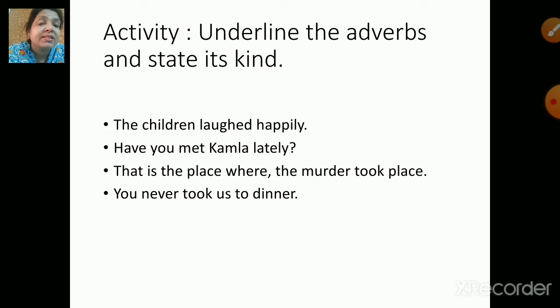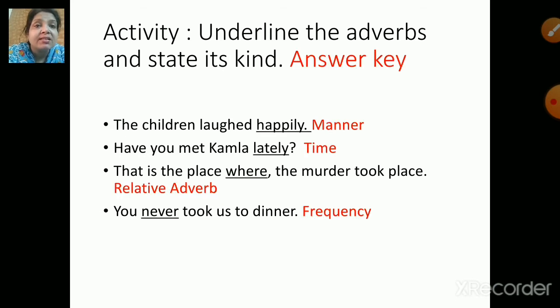The first one is the children laughed happily. Next, have you met Kamla lately? Next, that is the place where the murder took place. Next, you never took us to dinner. Children, let us check the correct answers.